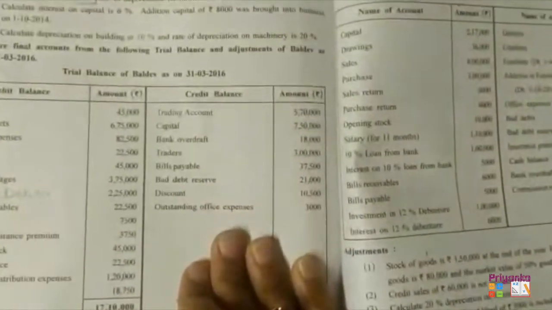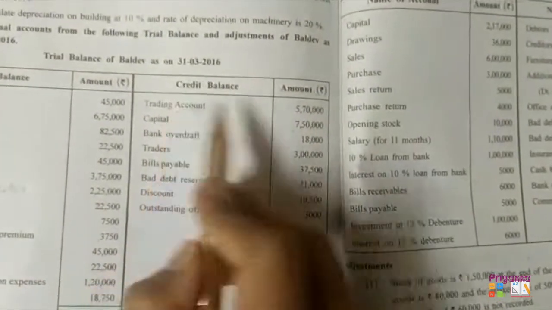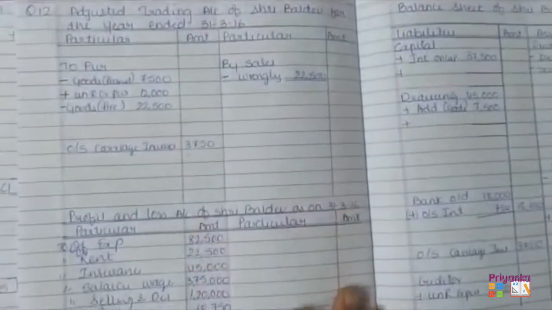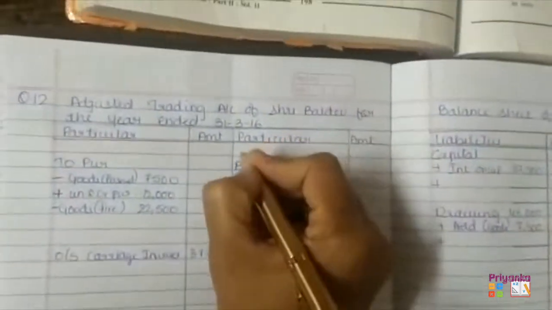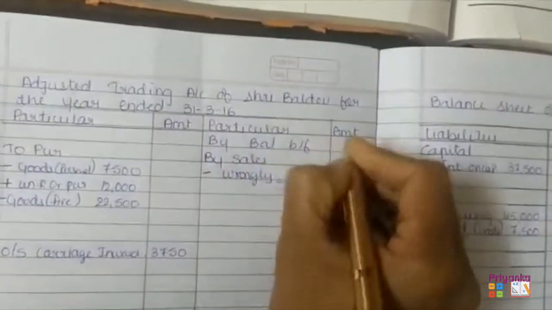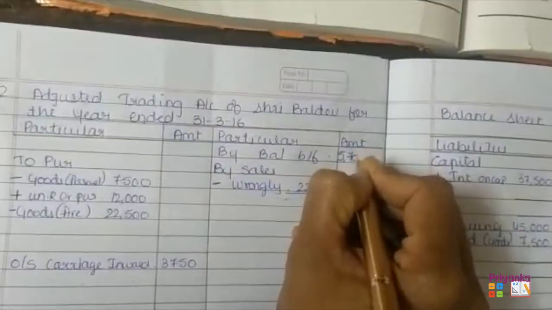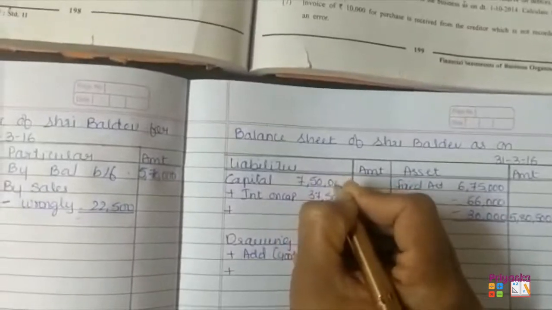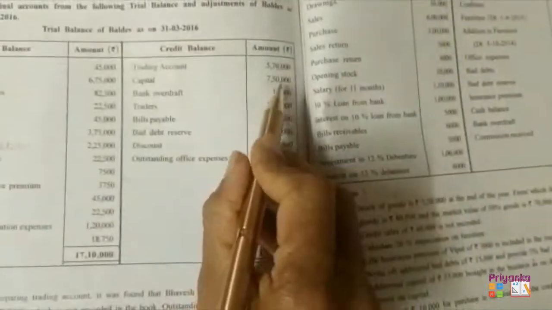Moving to the credit side of the trial balance, where we can see the trading account is given 5,70,000, which will come in the trading account credit side by writing balance brought forward, that is 5,70,000. Next value is given capital, that is 7,50,000.